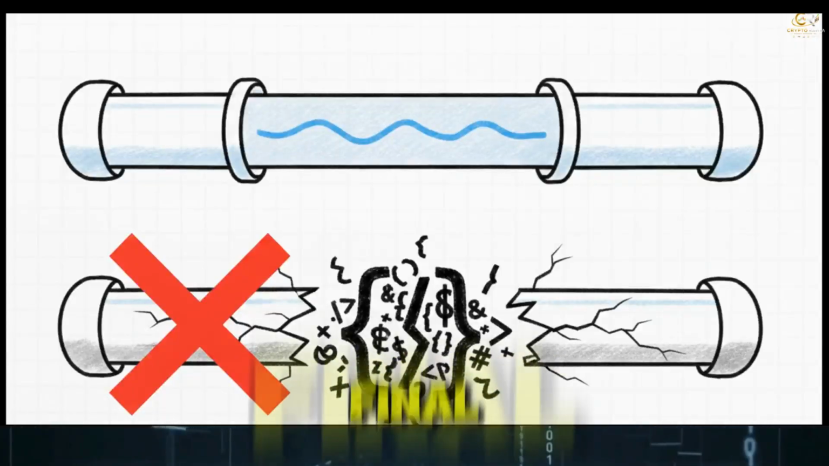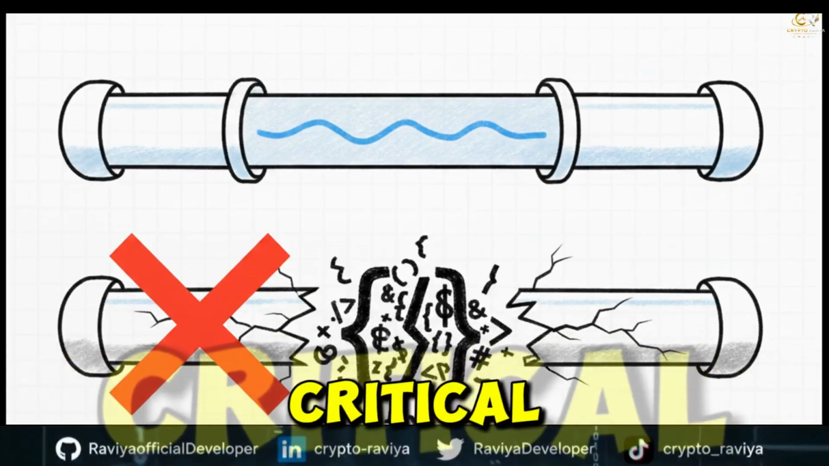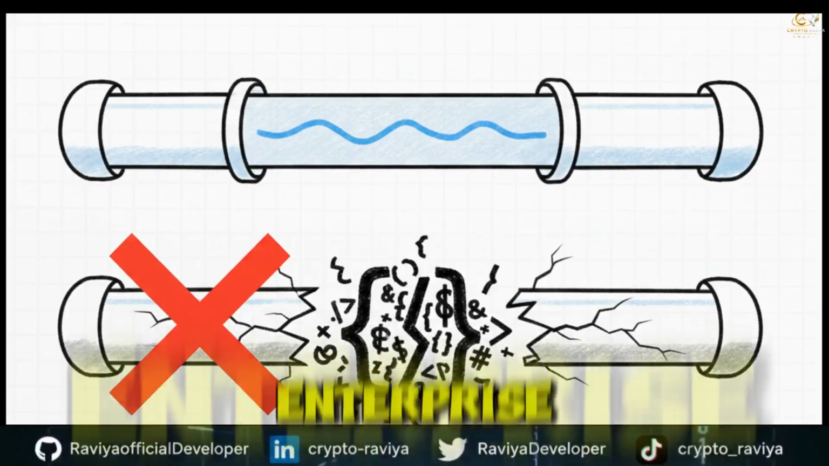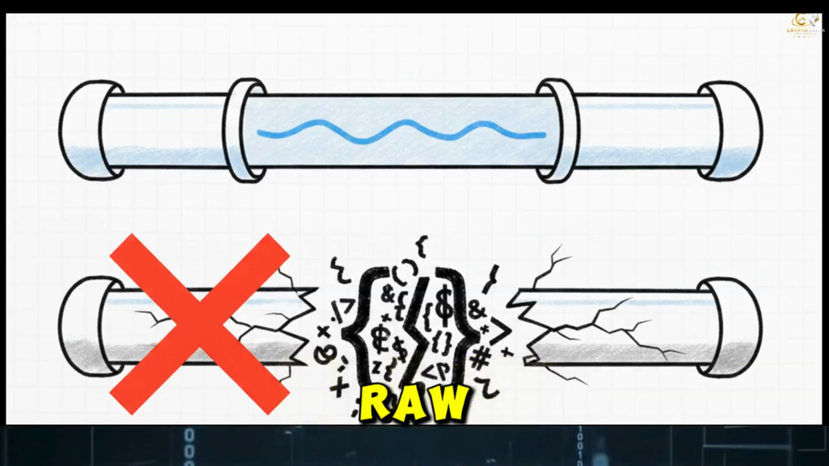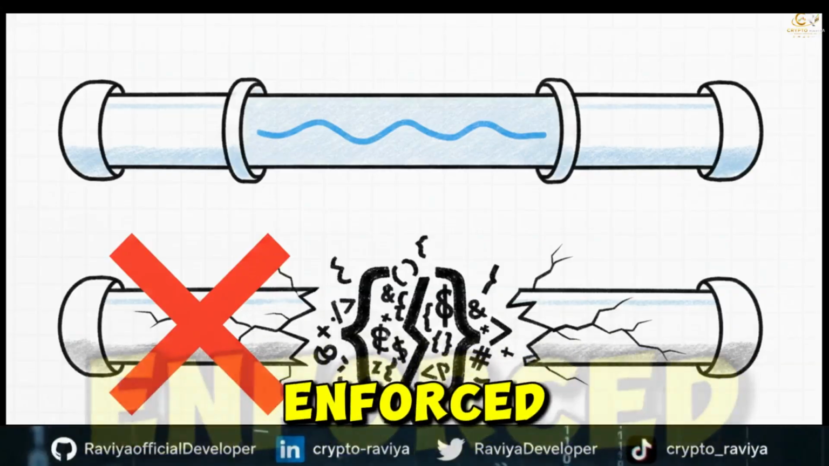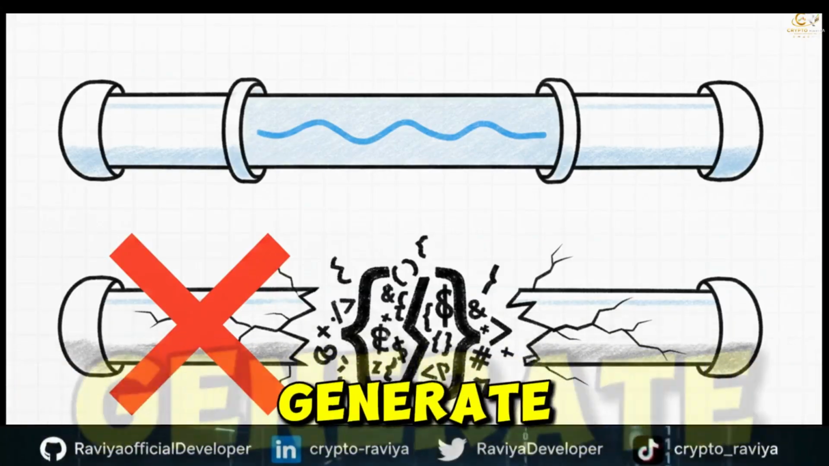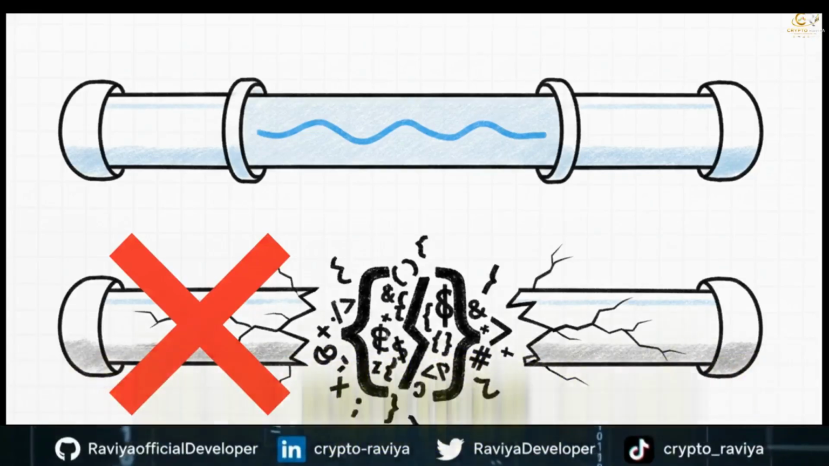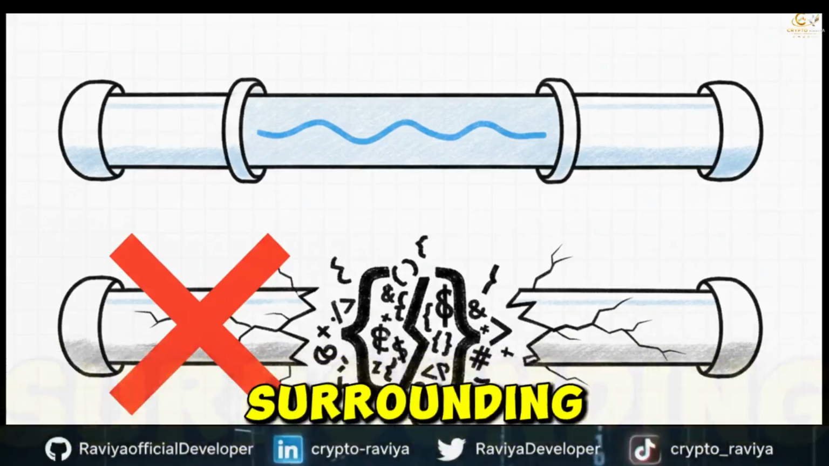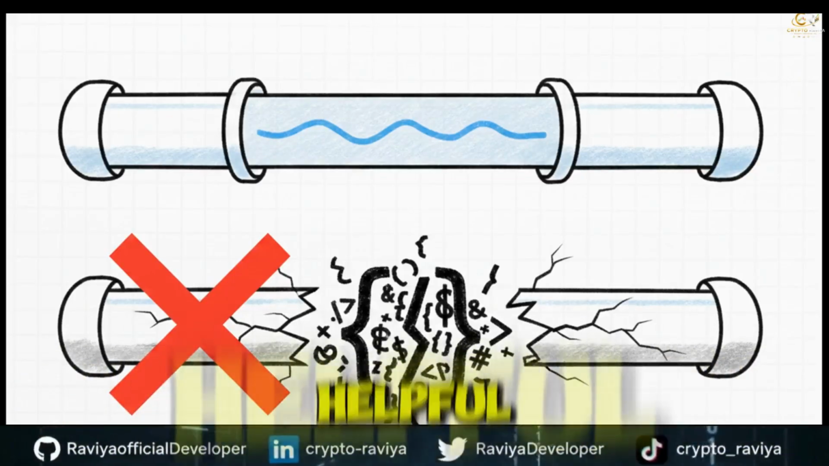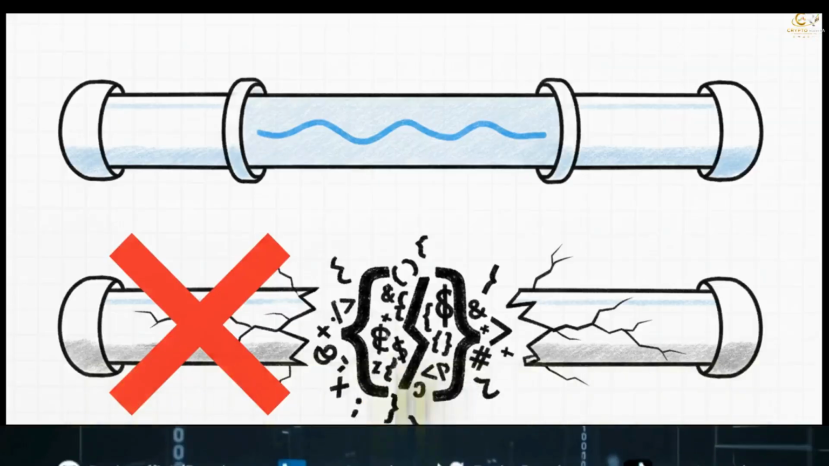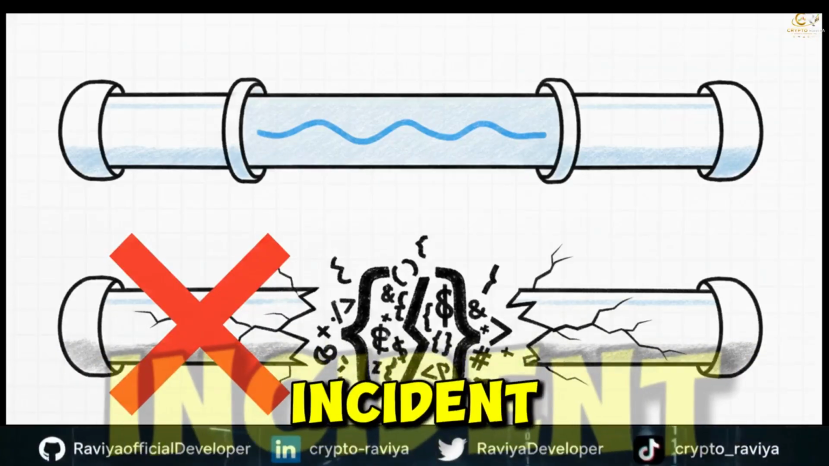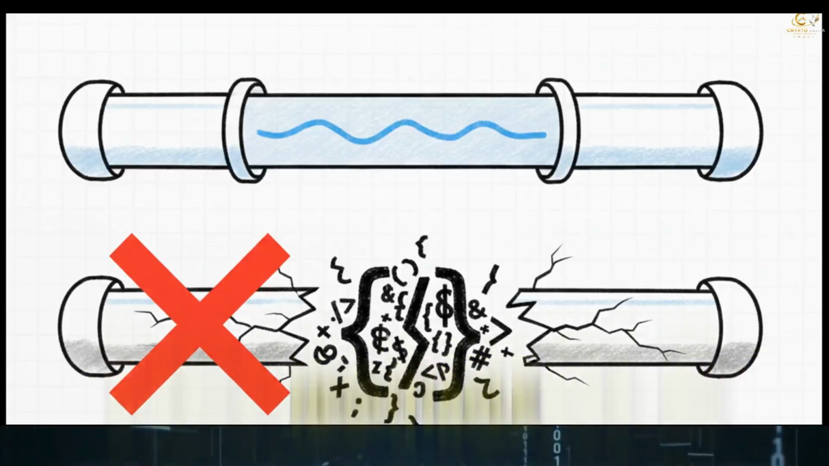But here is the final, absolutely critical engineering constraint. When LLM outputs are piped directly into enterprise systems, pure, raw text stream returns must be enforced. That means instructing the model to generate absolutely no markdown wraps. Actually, let me emphasize that. No backticks and no JSON text surrounding the data. If an LLM decides to be helpful and formats the JSON with Markdown, it will instantly break the downstream ingestion engine during a critical cyber incident. Precision at this level is just non-negotiable.